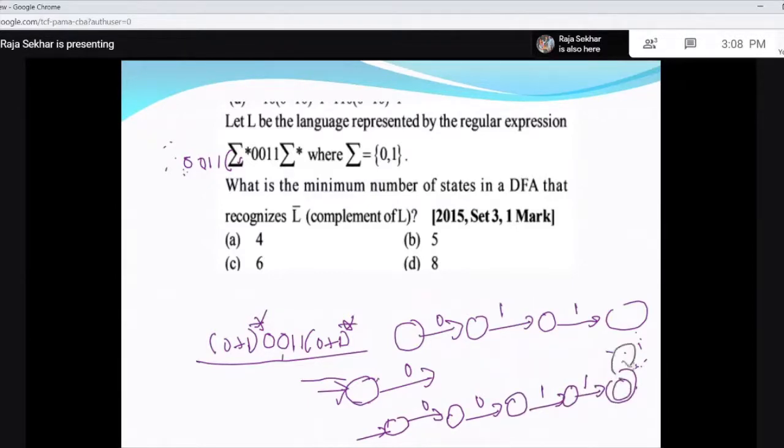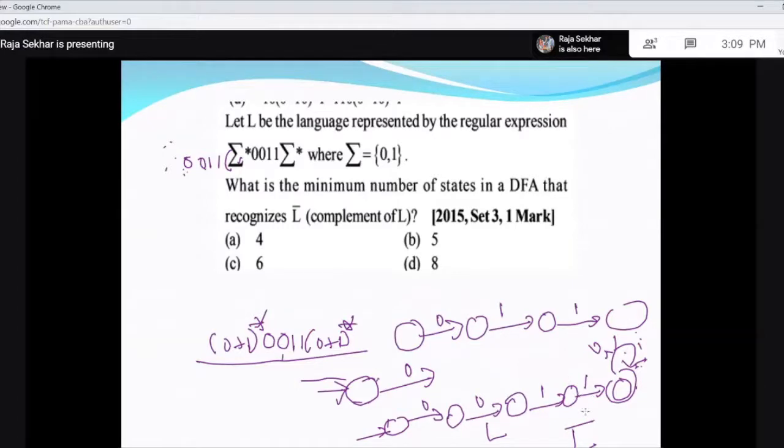And after that you can have any number of zeros and ones. I'm not writing the remaining things, so it will check for 0, 0, 1, 1, and if it is there, it will come here. So this is for L, and this is the minimum state DFA that you require.